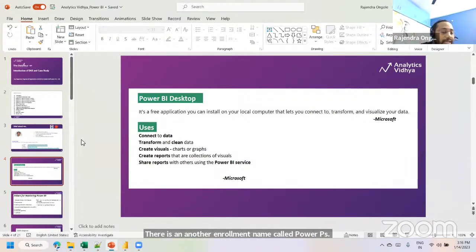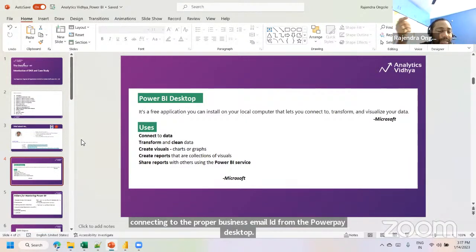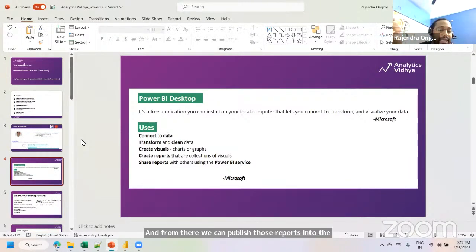So we are going to share the completed reports, after connecting the data, transforming the data, making the data in the right shape and creating the visuals. We can start sharing those completed reports onto another environment called Power BI services, which is a cloud-based environment. So what is this cloud and where does it sit? It is the Azure database only. We are going to share those completed reports by connecting to the proper business email ID from the Power BI desktop. And from there, we can publish those reports into the Power BI services, which is the cloud-based environment.